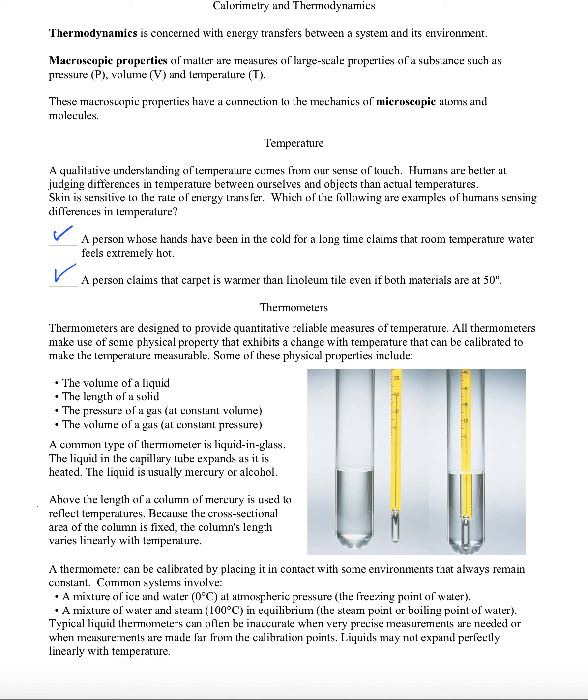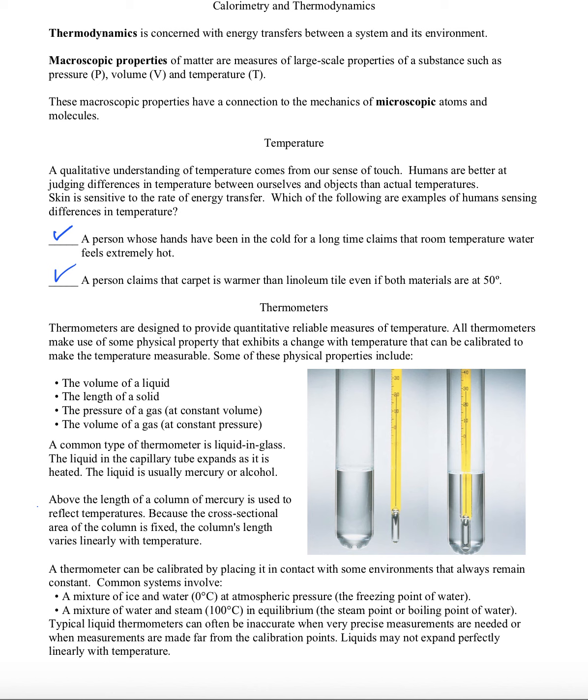So we have to have devices which are capable of conveying what the true absolute temperature of a system is. All thermometers make use of some physical property that exhibits a change when the temperature changes. For example, the volume of a liquid changes with temperature. Examples would be a mercury or alcohol-based thermometer. The length of a solid can change depending on its temperature too. A thermostat would be an example of a device that uses that. And there are others as well.